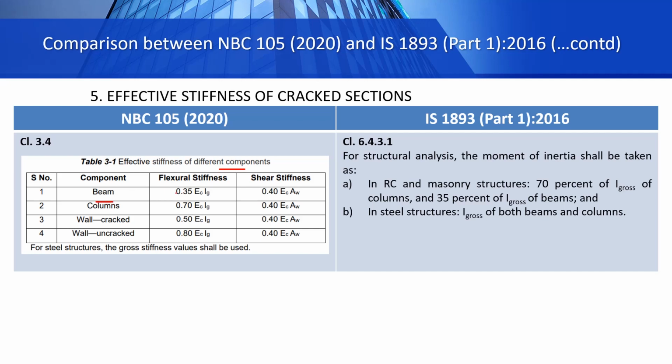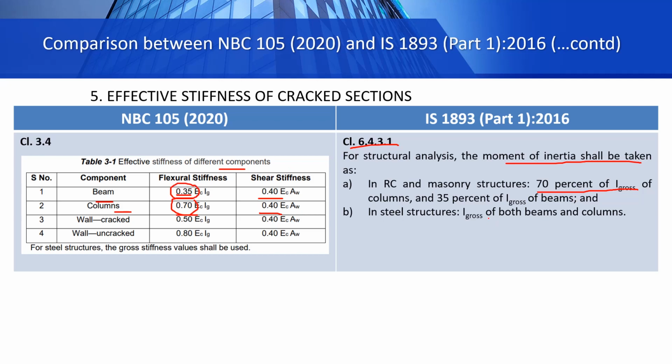In beams, we take 35% for flexure and 40% for shear; in columns, 70% for flexure and 40% for shear. This is the same as in the IS code, which says in clause 6.4.3.1 that in reinforced concrete and masonry structures, the moment of inertia shall be taken as 70% of gross moment of inertia for columns, which we have here, 70, and 35% of gross moment of inertia for beams, which we have, 35%, here.